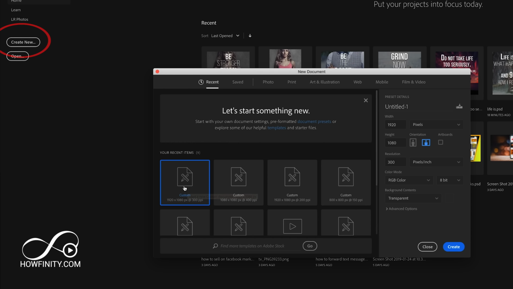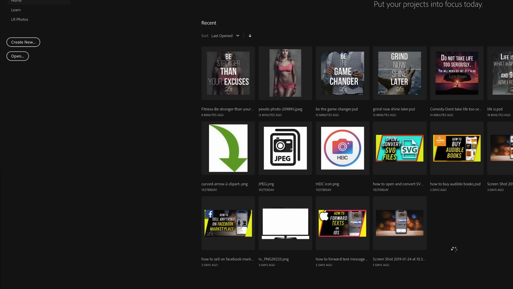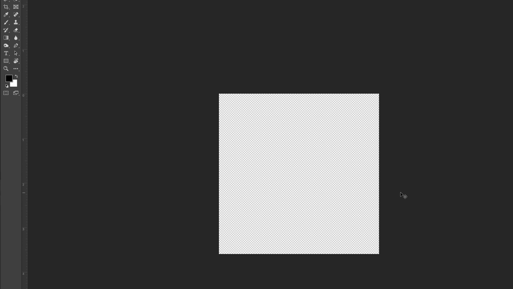And for a new document, what you want to do is, this custom one is fine. You want to just make it 1080 by 1080. This pixel is the square shape, what Instagram posts are like. So I'm going to do 1080 by 1080. I could title this motivational quotes, let's say. 300 resolution is fine. These numbers are all fine. So follow these numbers here and I'm going to press create. Now it's going to make a blank square shaped document for me.